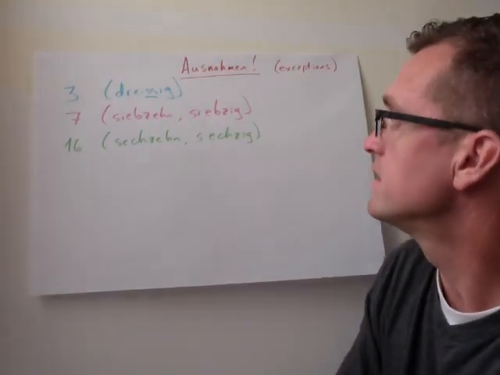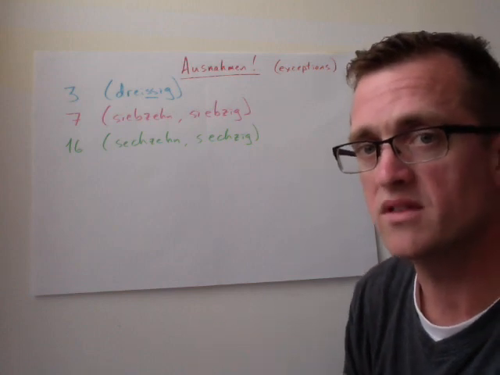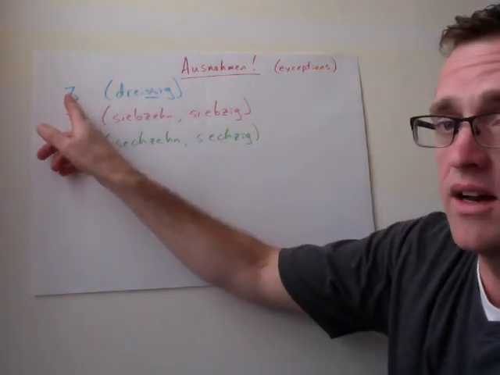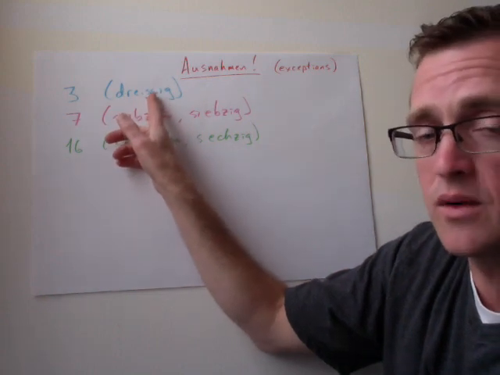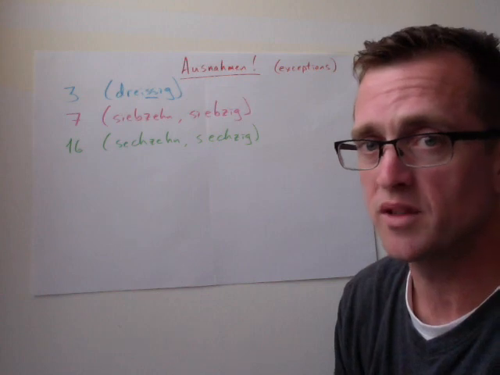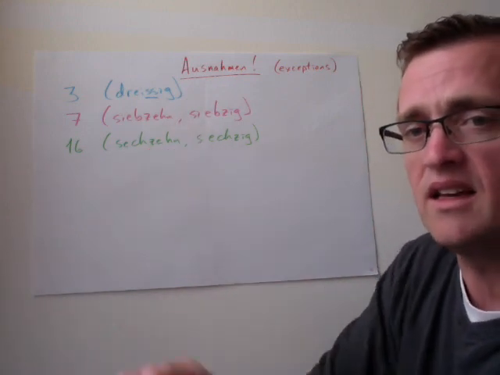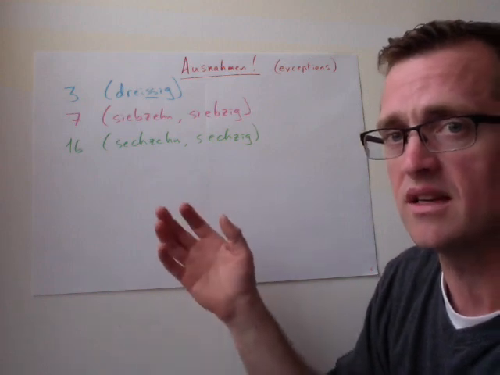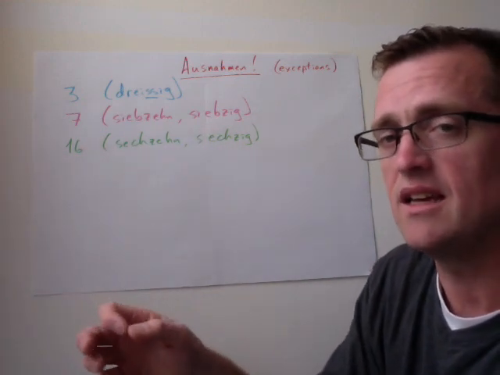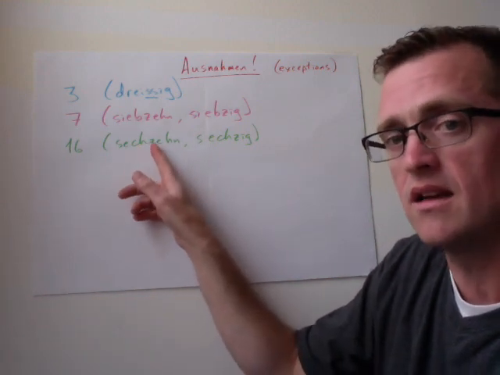And lastly, just a real quick recap, Ausnahmen. The exceptions come with the numbers 3, 7, and 6. So remember, with drei, when we make 30, we've got to say dreißig with a double S instead of a Z. For the number sieben, when it's by itself, we simply say sieben. But when we say 17 and 70, we get rid of that en on the end, and we just say siebzehn and siebzig. For the number 6, when we make 60 and 16, we dump the S off of sechs, so that it's sechzehn and sechzig.